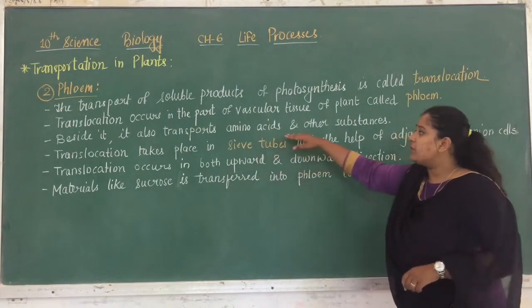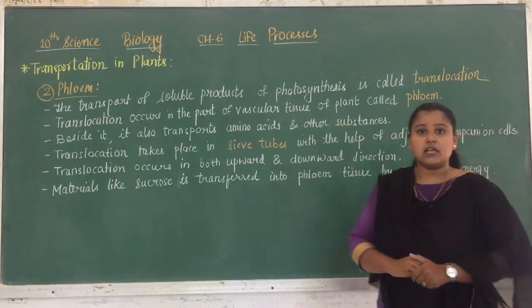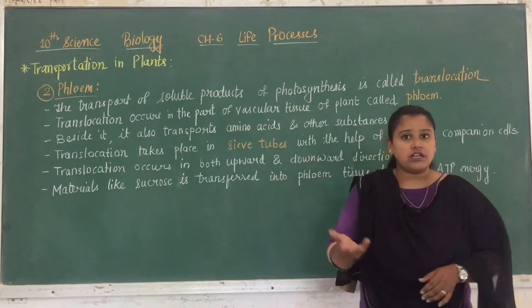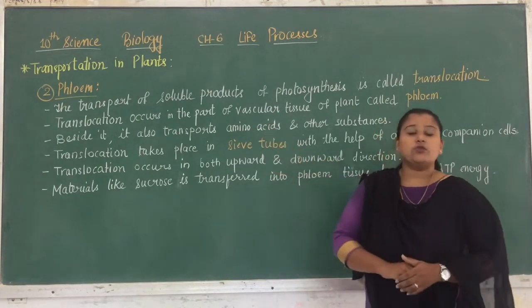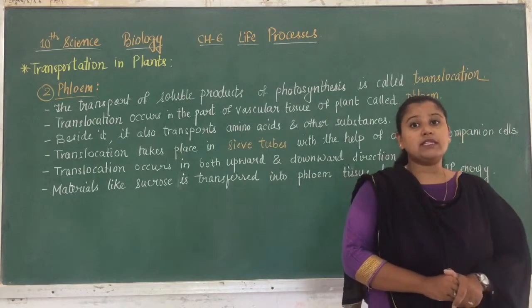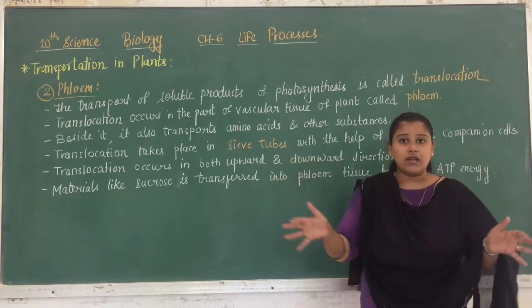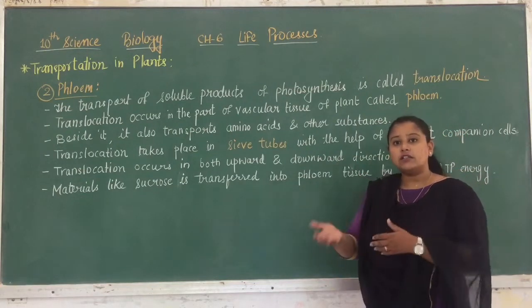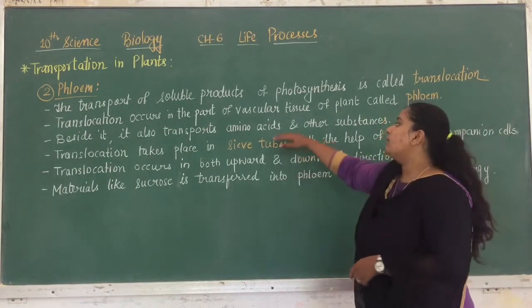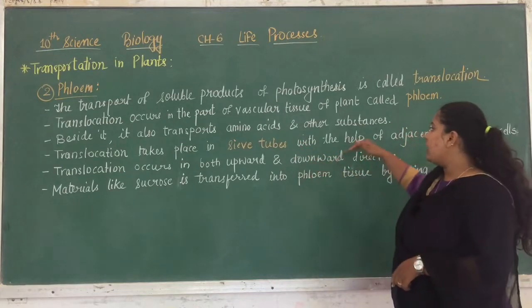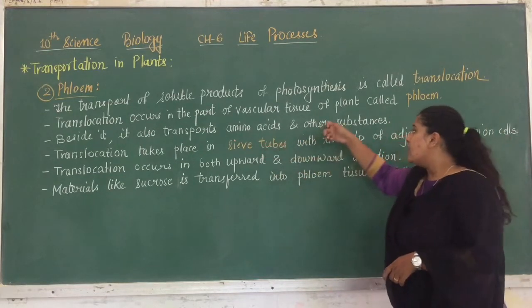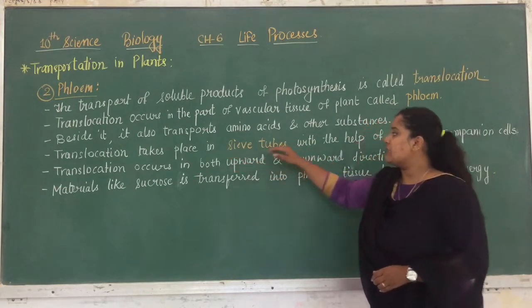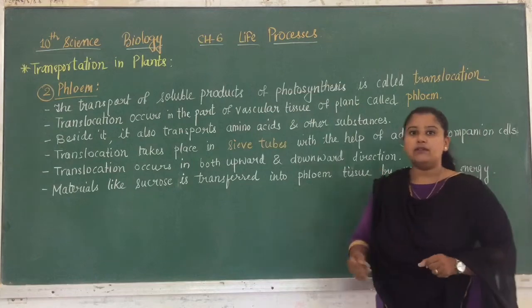Besides it also transports amino acids and other substances. Along with the food materials, several amino acids are also transported. The amino acids are said to be the building blocks of proteins. That means many amino acids combine with each other to form a chain, and that chain combines with another chain to form a protein, right? So the amino acids are also transported, and along with the amino acids, some other substances are also transported. Translocation takes place in the sieve tubes with the help of adjacent companion cells.